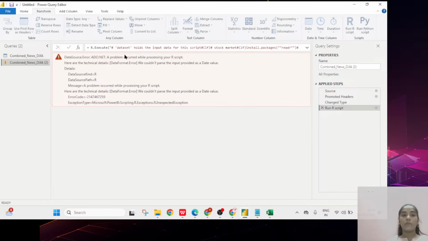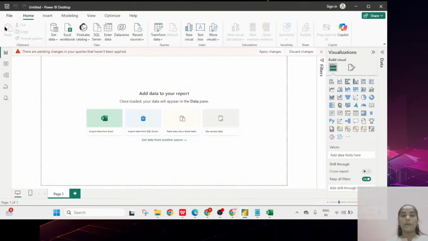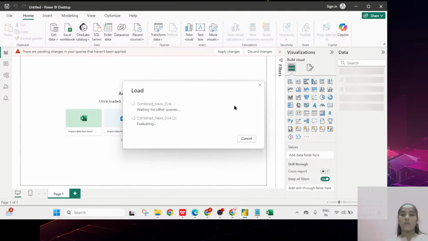Then later, the data source is not accepting, so we have to make some changes of the values. Then you can click on close and apply, and it will open the data here itself, and there you can do the graphical representations. Otherwise you can select the script mode option, and automatically the graphical representations will come. Like that we have to follow. That is the process of the information you are taking.